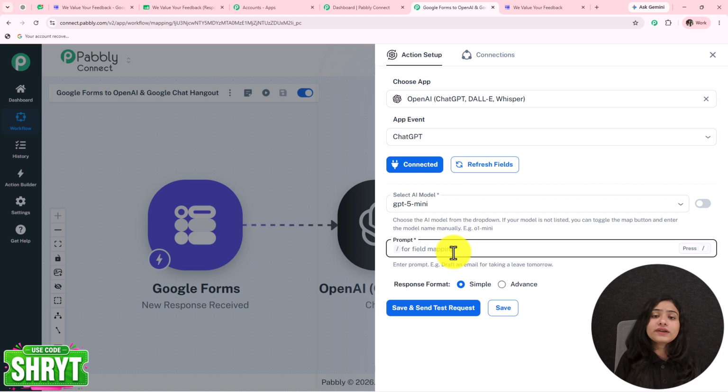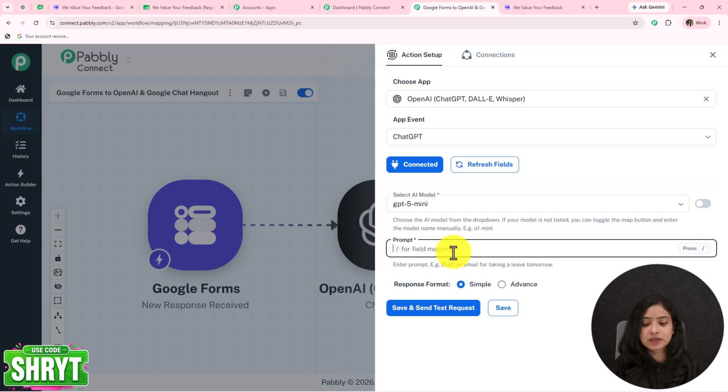And now here, what kind of content you want to generate, whatever actions you want to perform, what you want as your content, you have to provide the instructions for that. On the basis of those instructions, your content will be generated automatically. So this is called a prompt. Prompt is a very, very important step of the entire workflow because whenever you're generating content, you require something, okay? And according to that requirement, you want that content to be generated. Whatever your requirements are must be included in your prompt.